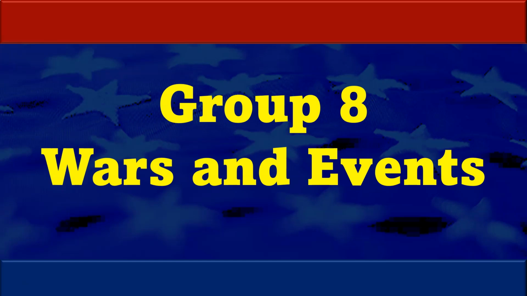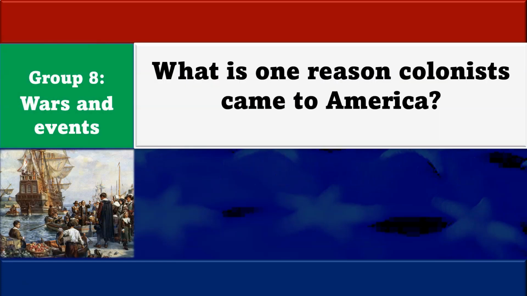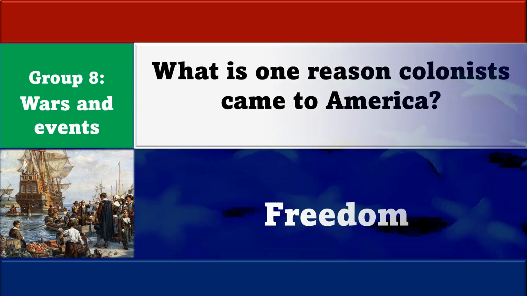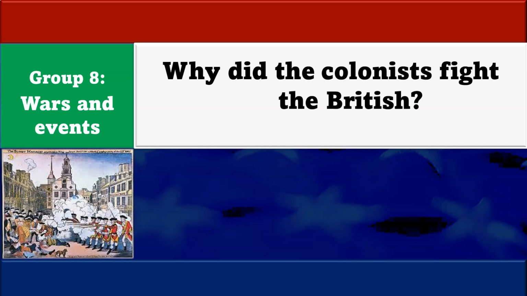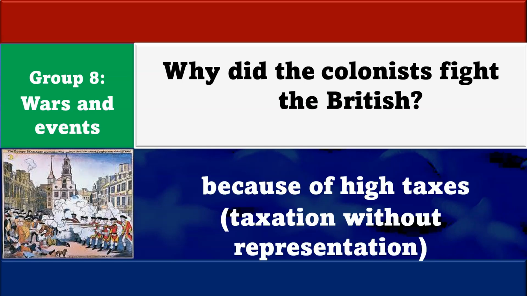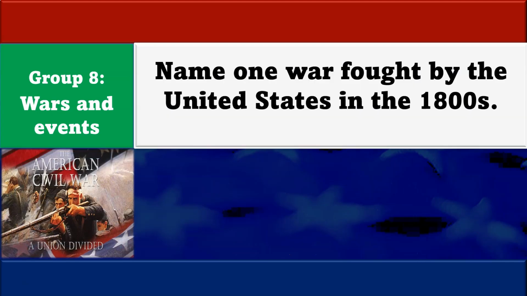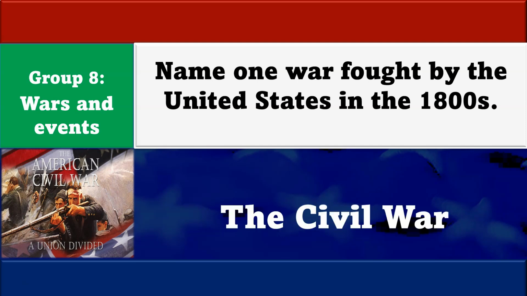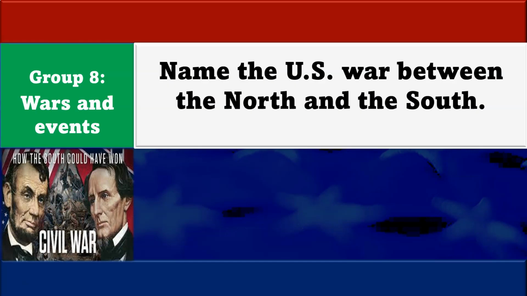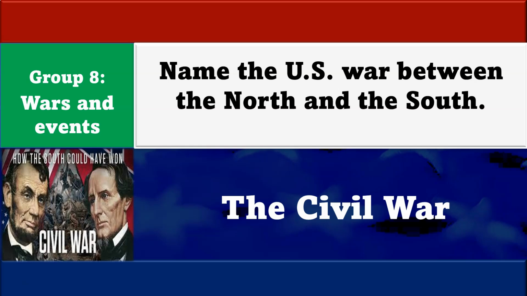In group number 8, we study the history of wars and different events of the United States. What is one reason colonists came to America? Freedom. Why did the colonists fight the British? Because of high taxes. Name one war fought by the United States in the 1800s. The Civil War. Name the U.S. war between the North and the South. The Civil War.